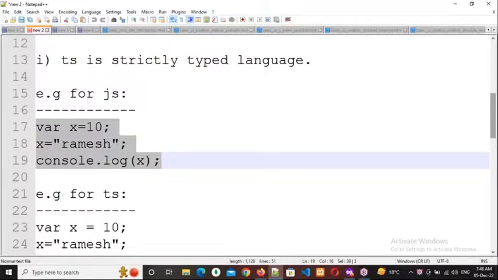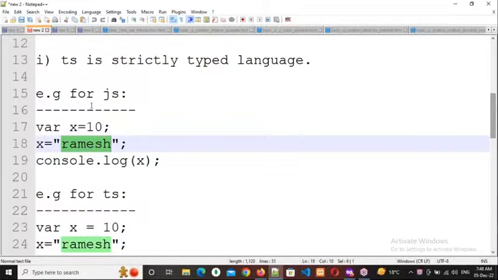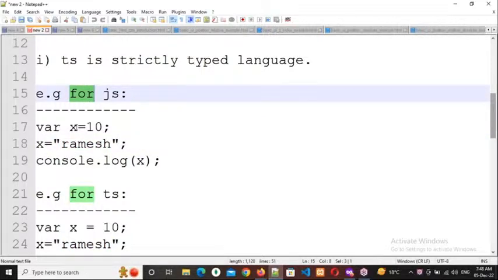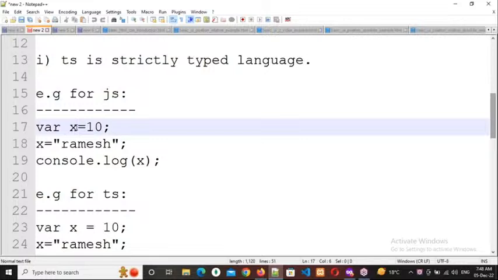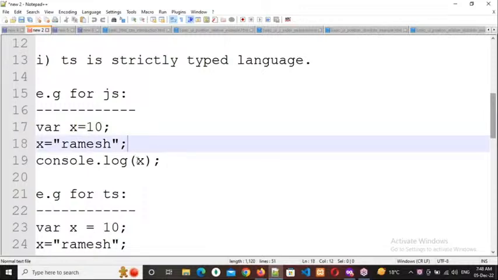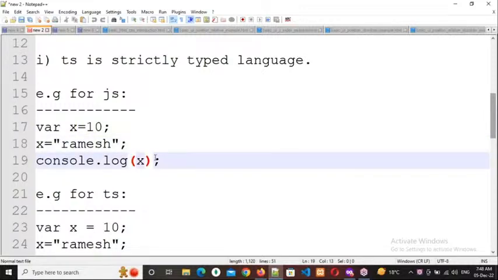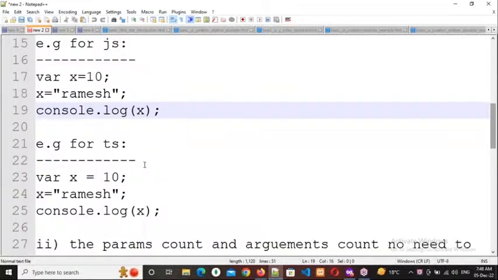Okay, we will get the output as Ramesh only. Why? Because this is a loosely typed language, so no need to mention the data types. So what is the latest value? It will consider only that latest value, and give the related output. For example, same thing I am doing with TypeScript, where x equal to 10, x equal to Ramesh, and console.log x. Now what is the output I will get?